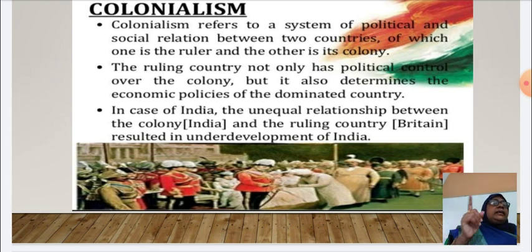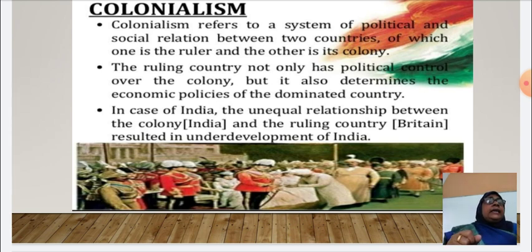Britain is the ruler and the other is its colony. Colony means they are coming under the ruler. India was a colony and Britain was the ruler. There will be a political and social relation between these countries, but in this relation one is the ruler and the other is its colony.